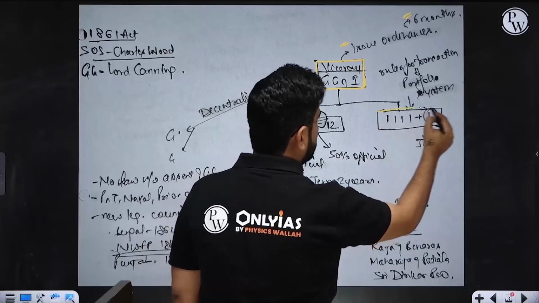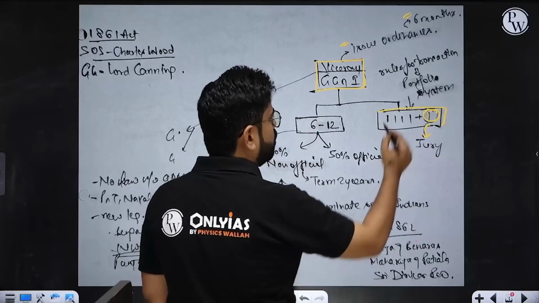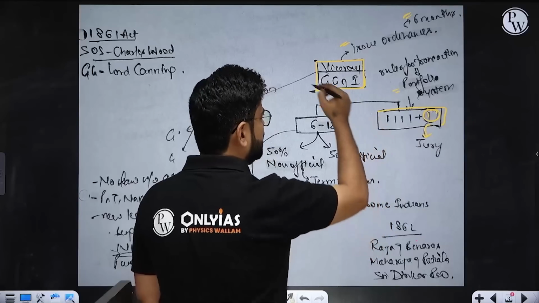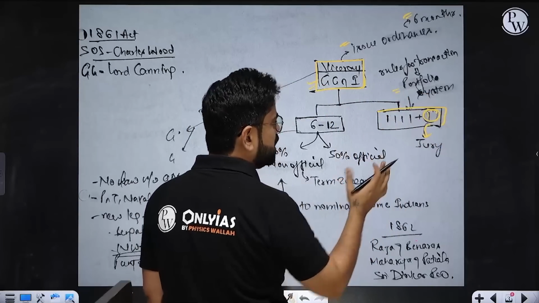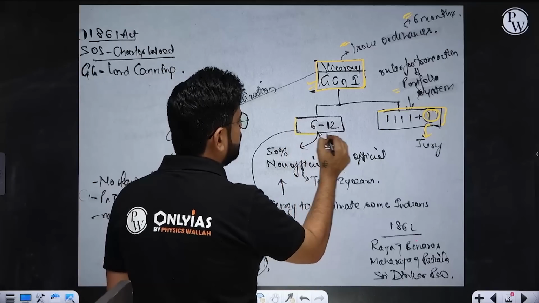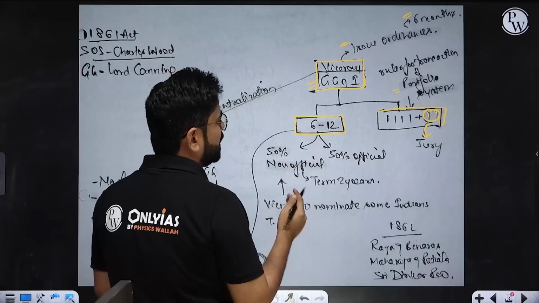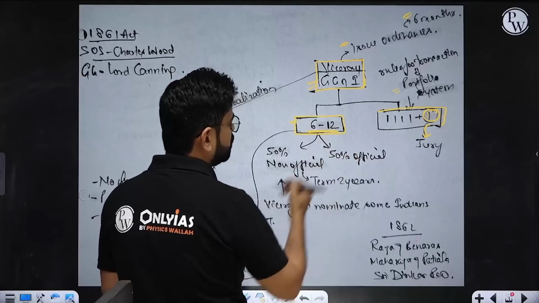Similarly here, one more member was added, which was basically a jurist. Plus, the portfolio system was employed, or basically he was given power to decide what the rules of transaction will be, how to manage this. Another thing which happened was that this council was expanded. Earlier it was only 6 members, but now depending upon what the Secretary of State wants, accordingly it will have 6 to 12 members.